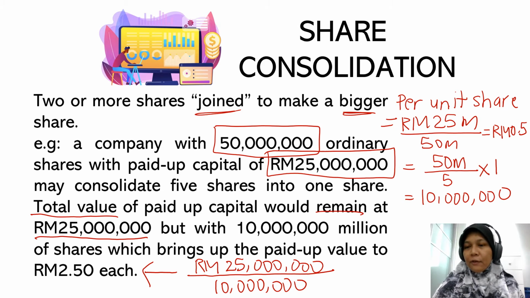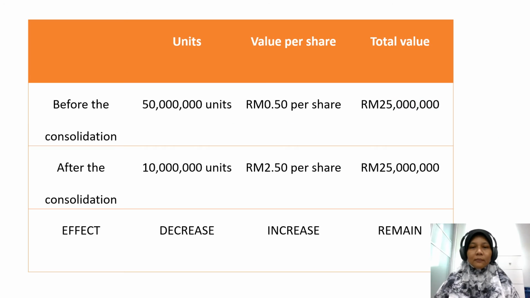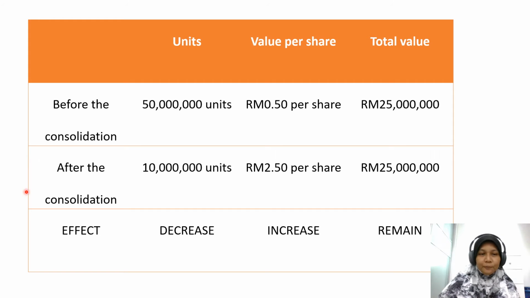Let us have a look at this table. As you can see, before the consolidation, after the consolidation, and the net effect. Before the consolidation, the number of units was 50 million, and now it has become 10 million units, decreasing. The value per share goes from 50 cents to 2 ringgit 50 cents, increasing, but the total value remains the same. That is the effect of share consolidation.